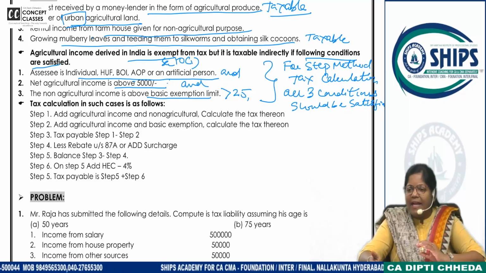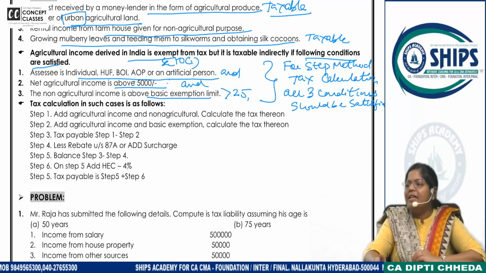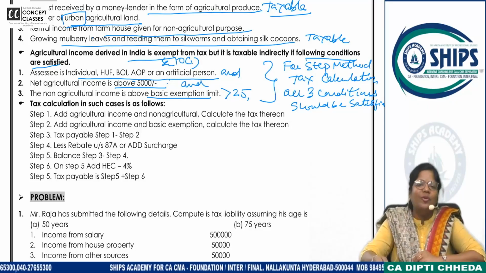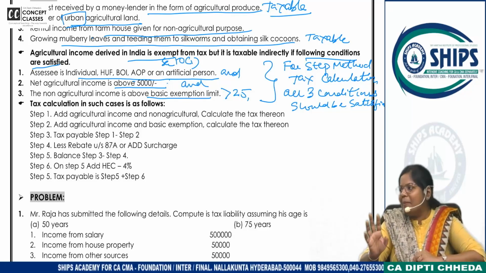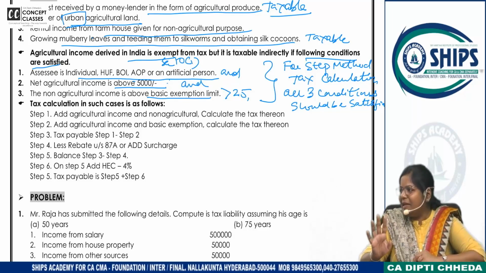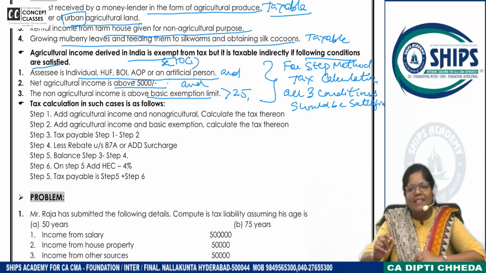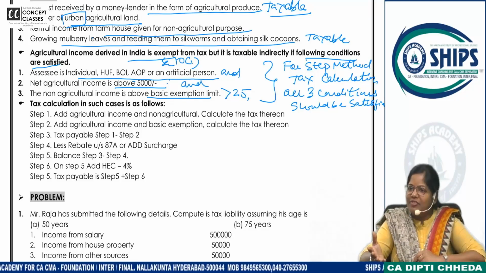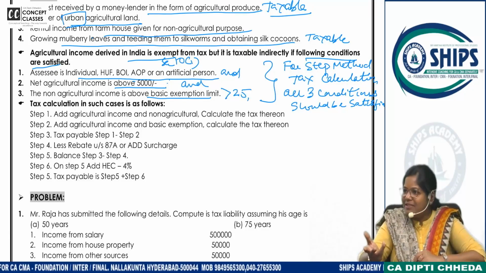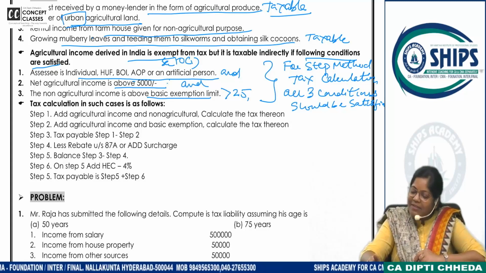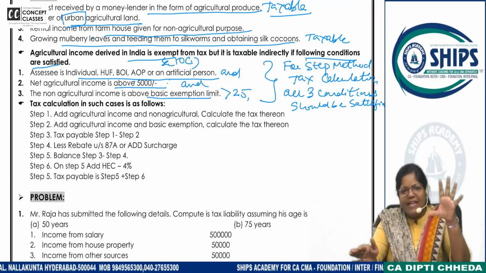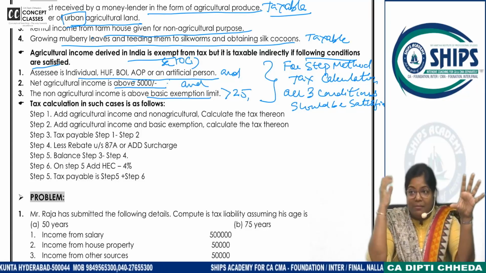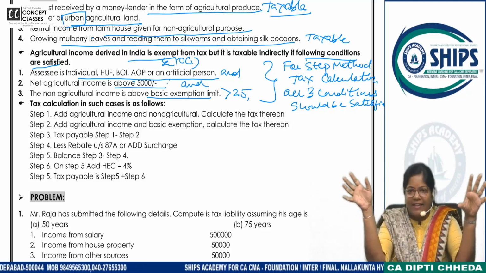Listen, on this 19th of March, my CMA final batch students' result is going to come. And they are saying, ma'am, I attempted a 90 marks paper, I will pass, but I don't know whether I will get exemption in tax or not. I said, why like that? If you have done 90 marks correctly, you should get 80 marks. Sometimes students attempt 90 marks and get 56, 58. 58 marks out of 90. This is the mindset, no book will teach it.